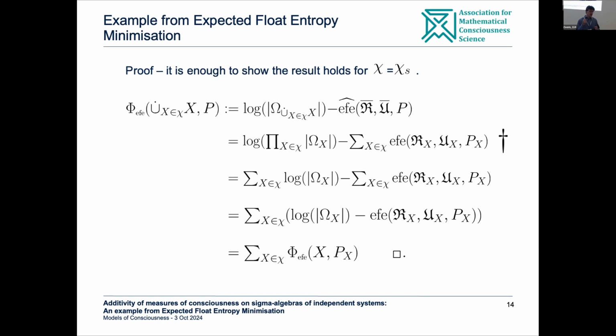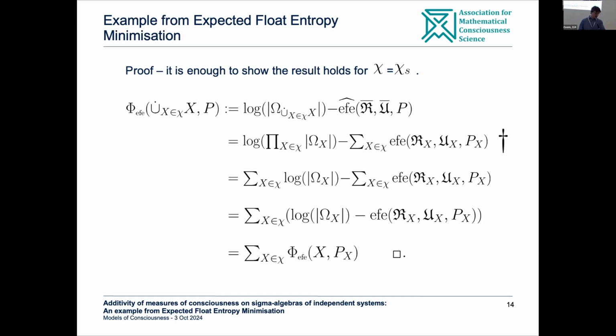Well, it's simply that if you have a system which is made up of, say, two independent systems, then the number of states of this thing as a whole is simply the product of the number of states of the two independent systems. So that's all I've done there, just express it as a product.